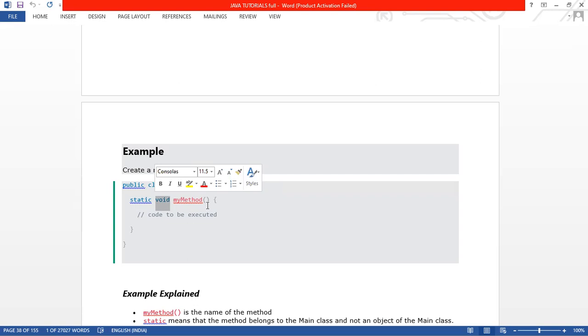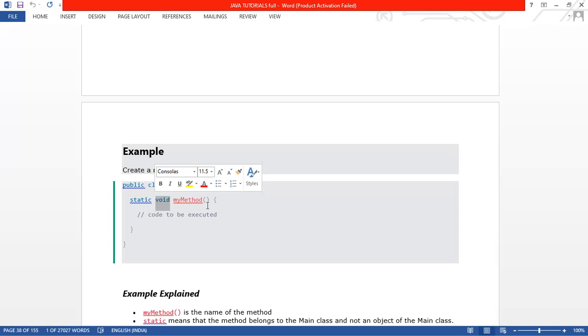So what does void mean? If you declare a method as void, that means the void method can return any type of data. It may be an integer, a string, a character, a float, a double, or a long. Whatever the type of data, that method can return any kind of data type values.